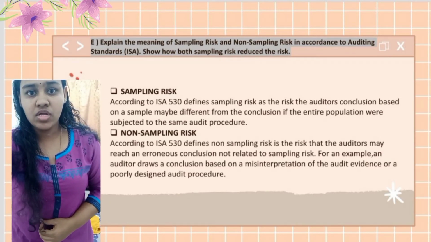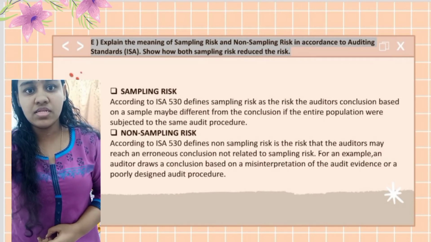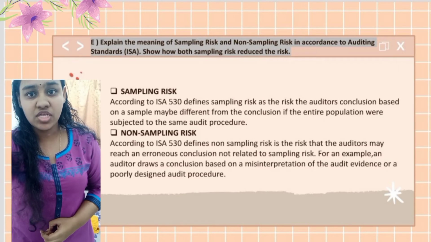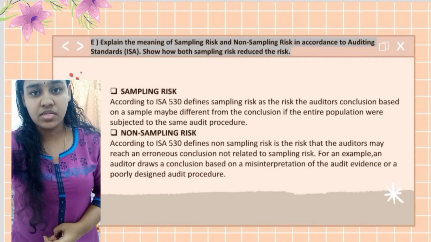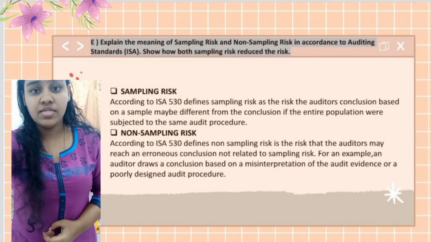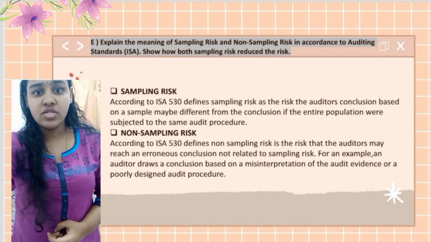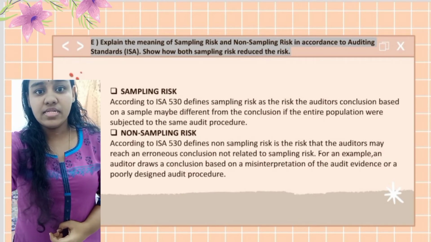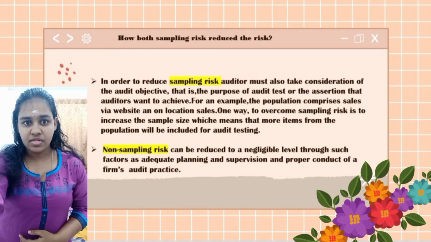Non-sampling risk, according to the ISA 530 definition, is the risk that the auditor may reach an erroneous conclusion not related to the sampling risk. For example, an auditor draws a conclusion based on a misinterpretation of the audit evidence or poorly designed audit procedures. How to reduce both sampling and non-sampling risk.